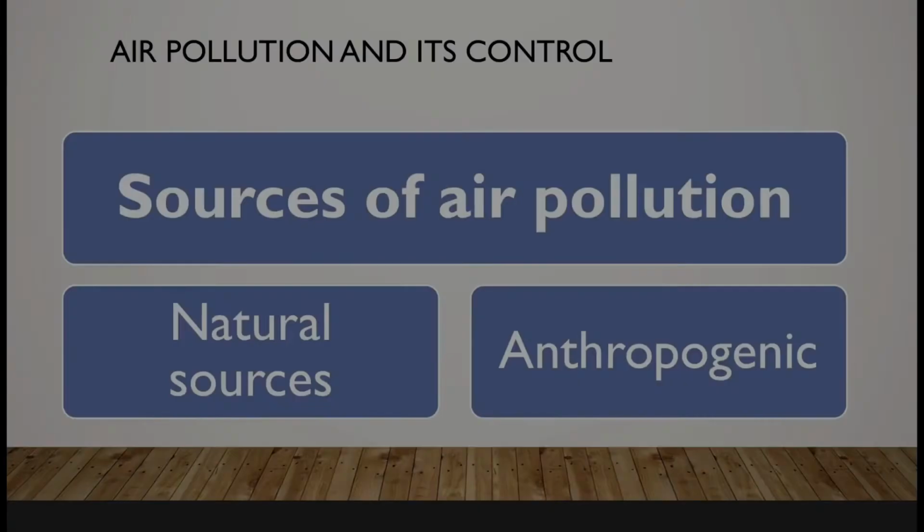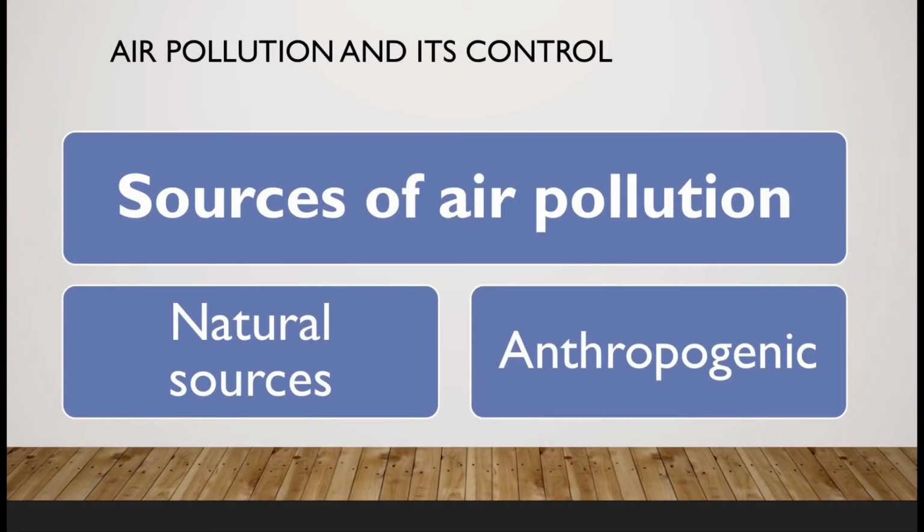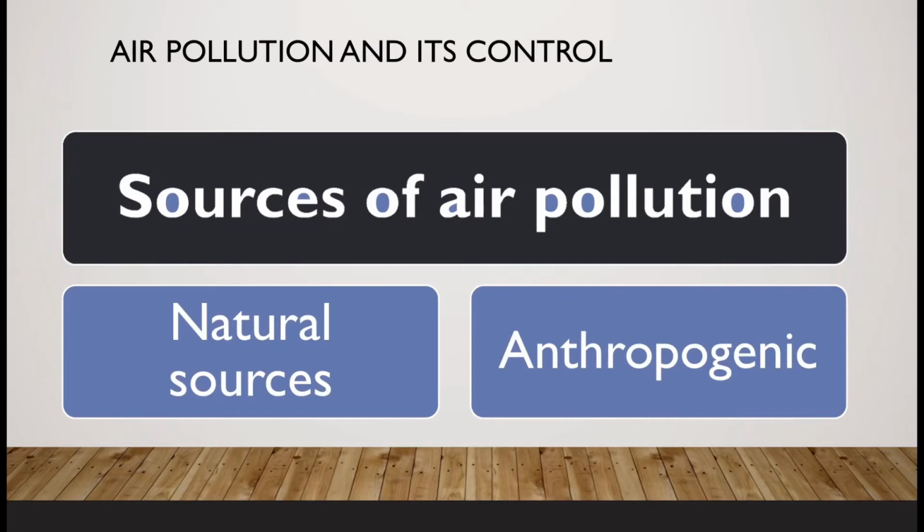Let's get started. First of all, let's have a look at the sources of air pollution. Air can be polluted by natural sources as well as activities of humans. There are mainly two sources that cause air pollution. One is natural source, second is anthropogenic, or you can say man-made sources.